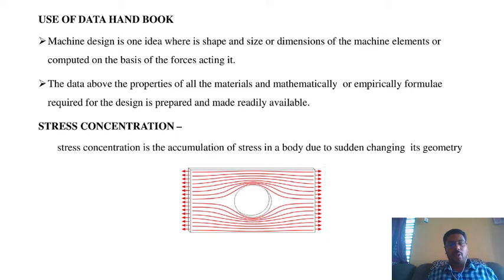Next is drawings. Drawings of springs, flanges and knuckle joints are available in the data handbook, along with the standard dimensions of diameter, length and width. All of this data is taken directly from the data handbook.